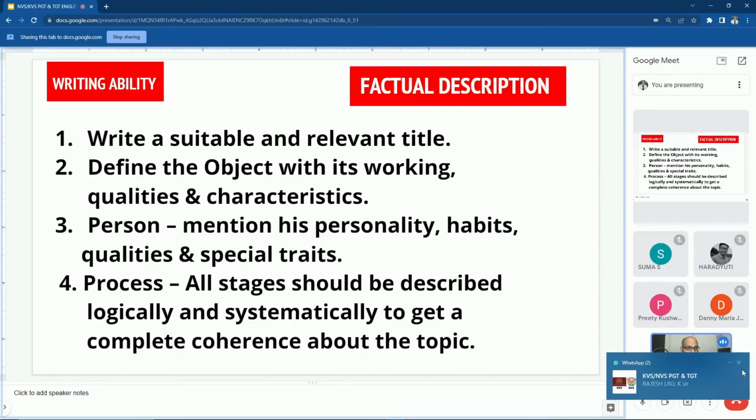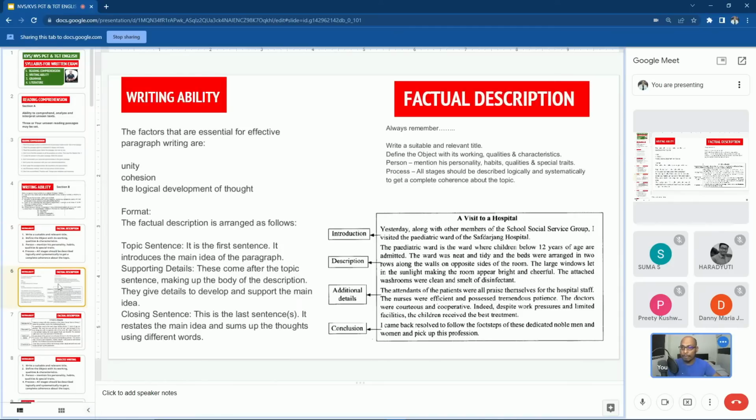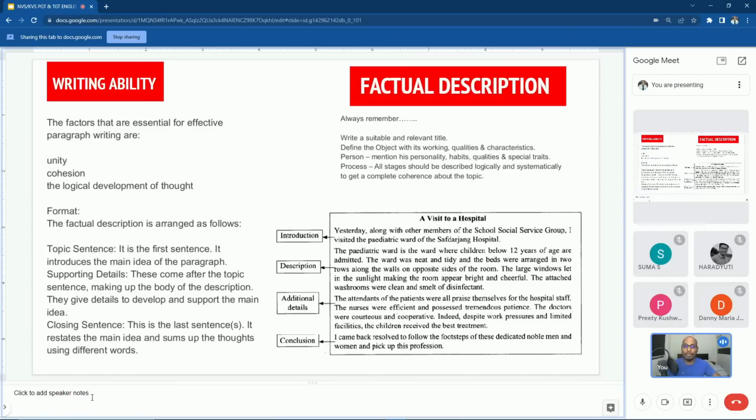Then if you are asked to describe a person, then you have to mention his personality, habits, qualities and special traits. If it comes in a process writing question, then you have to write that in different stages. How you prepare tea and coffee should be described logically and systematically to get a complete coherence about the topic. Now let us go to explanation about the writing ability factual description.